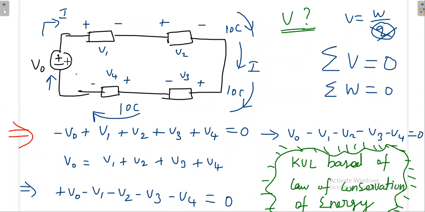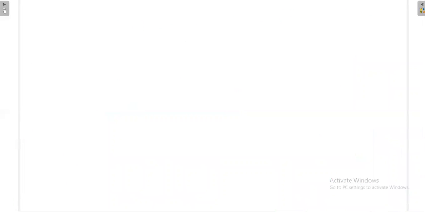That means very simple: whatever energy is applied by the source has to be absorbed by all these elements. That is the idea of the law of conservation of energy. Now, can I go to KCL, Kirchhoff current law? The concept is that KVL is based on the conservation of energy. Okay, next one is Kirchhoff current law.